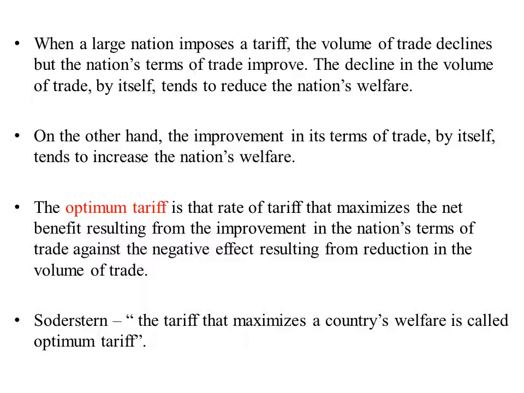According to Södersten, the tariff that maximizes a nation's welfare is called the optimum tariff.